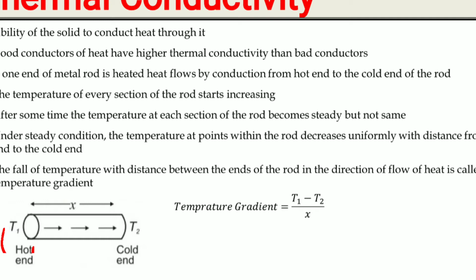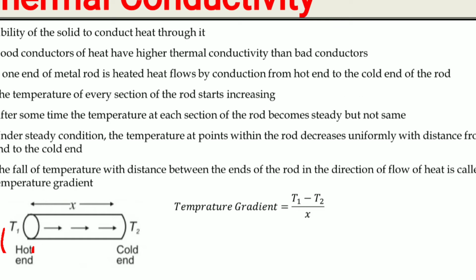If you divide the rod into some parts, then what will happen? The temperature of every section of the rod starts increasing. Firstly, it will start increasing where you have provided the flame. After some time, heat energy is transferred from the hot end to the cold end. After some time, the temperature at each section of the rod becomes steady but not the same.